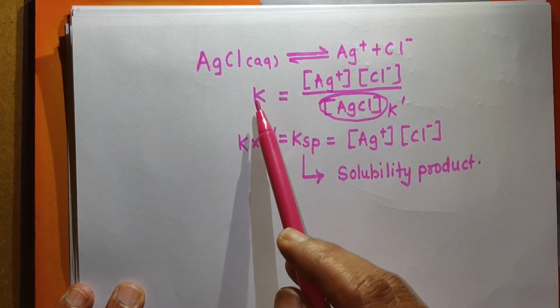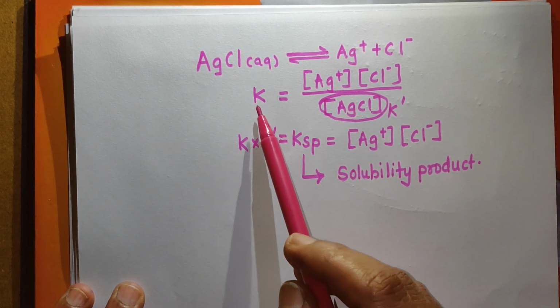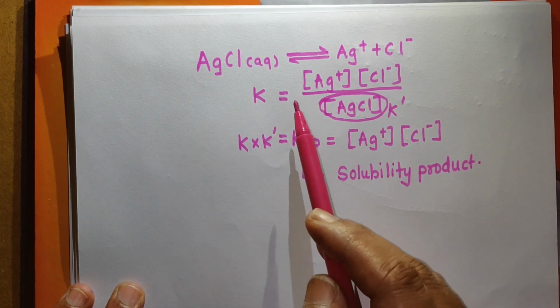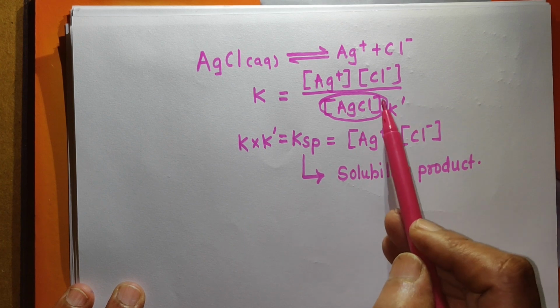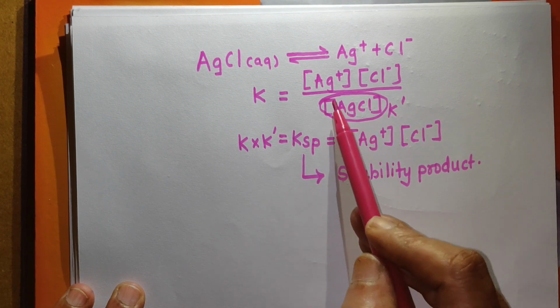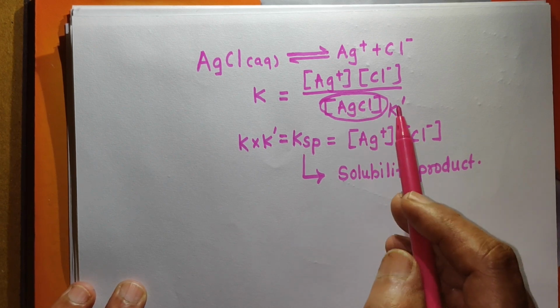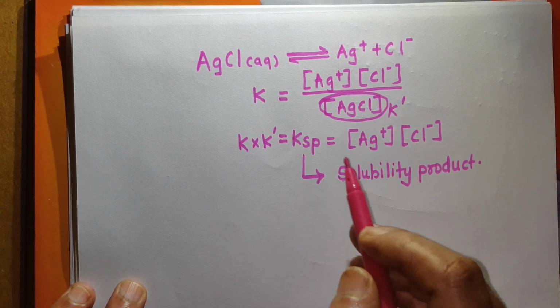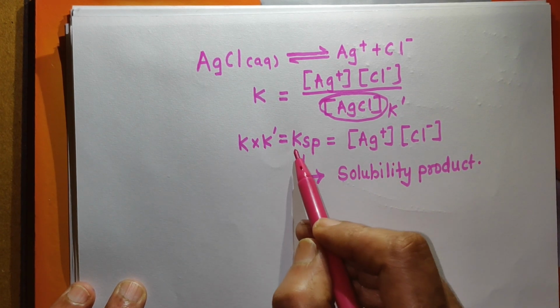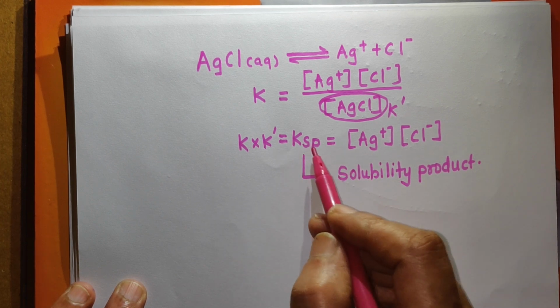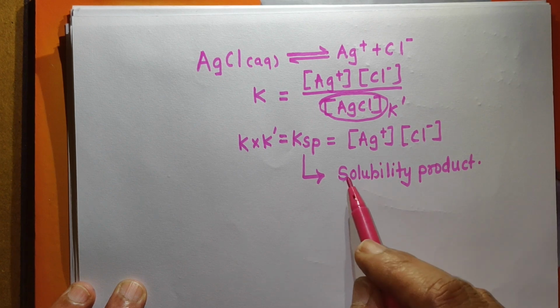If you apply the law of mass action and write the expression for the equilibrium constant, it will be written like this. Here the concentration of AgCl or concentration of salt is constant. It is very large, so it is taken as constant K dash, and therefore K into K dash is represented by the new constant Ksp, where Ksp is called the solubility product.